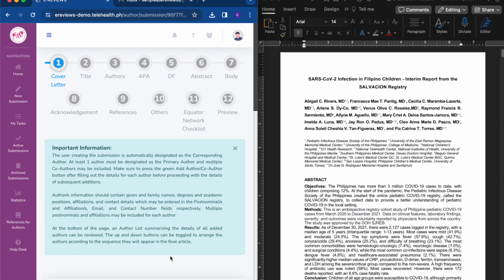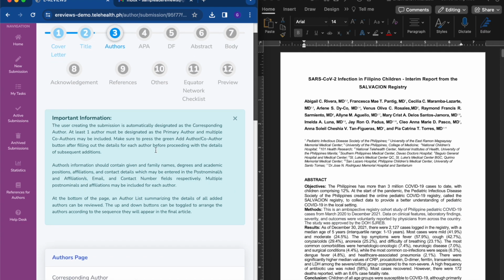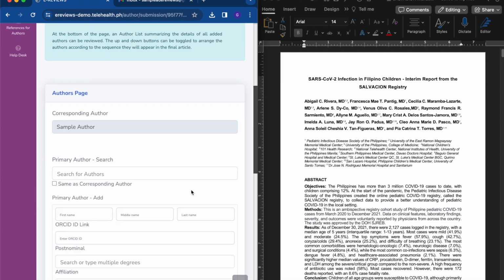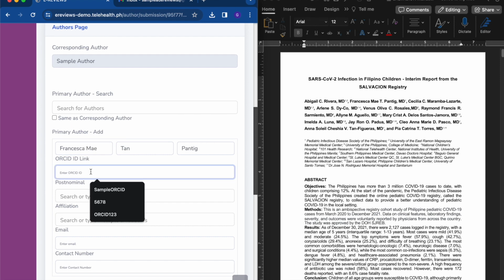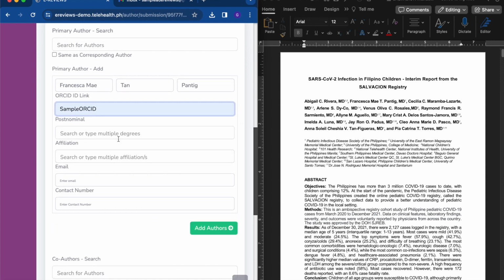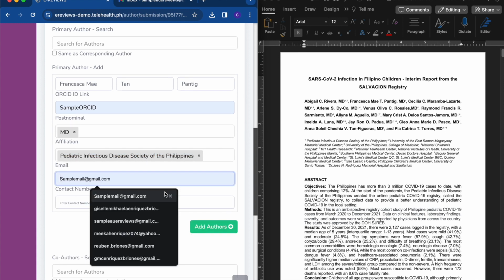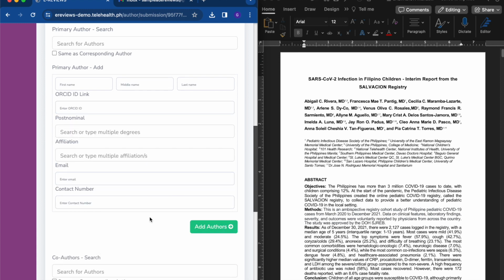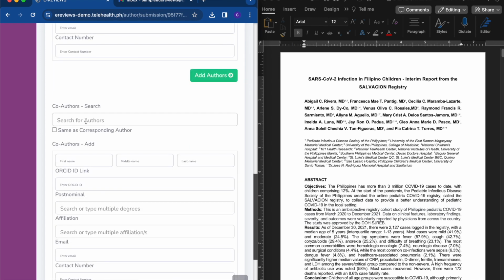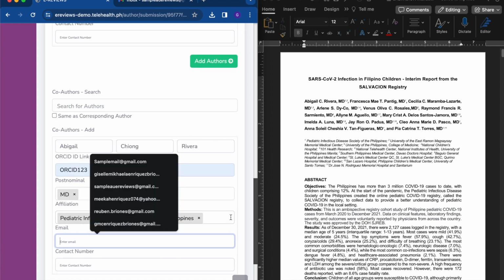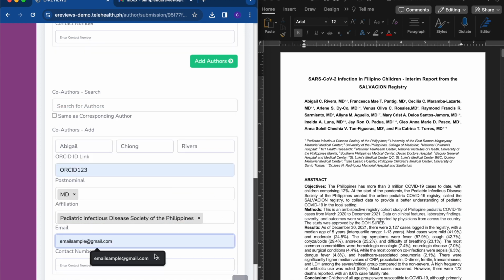Next, the user will be asked to input the details of the primary author and co-authors, including the name, preferred postnominal, affiliation, and email address. The account used to submit the manuscript is automatically considered as the corresponding author for the submission. Rules on authorship may be reviewed in the GIA. At least one author must be added.